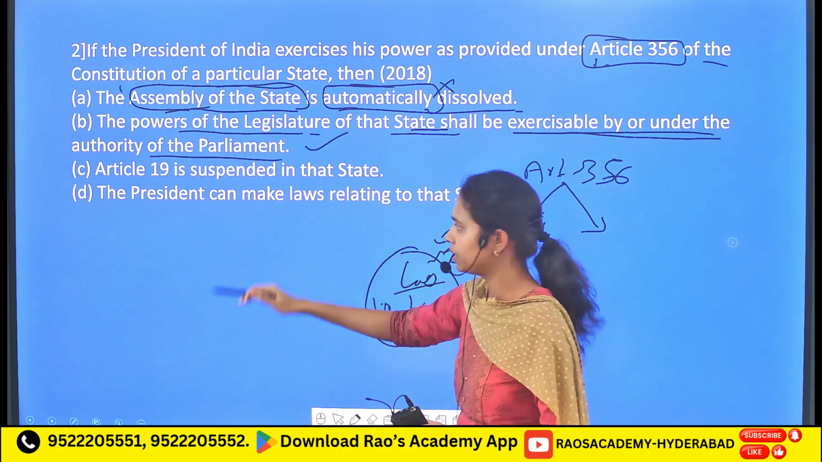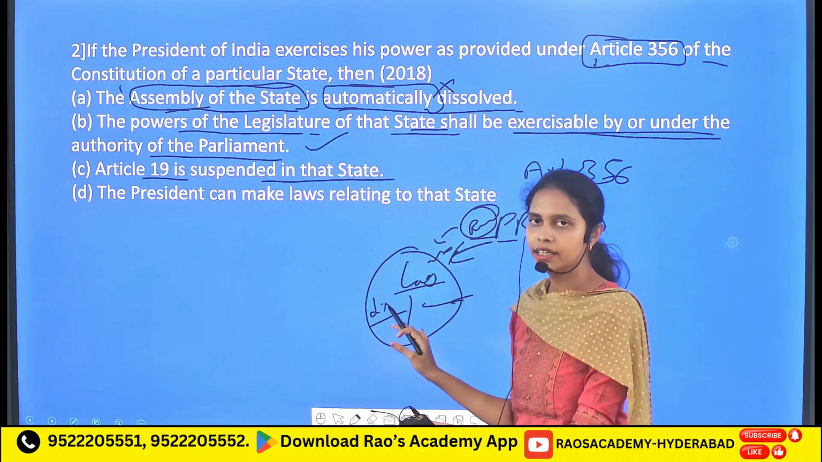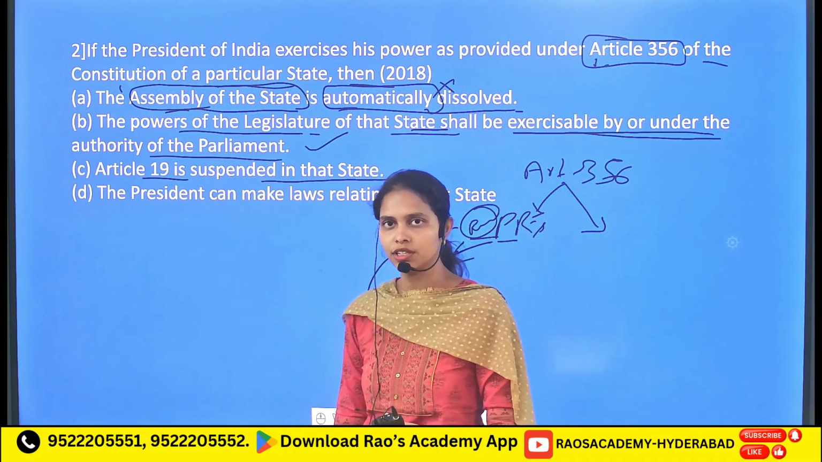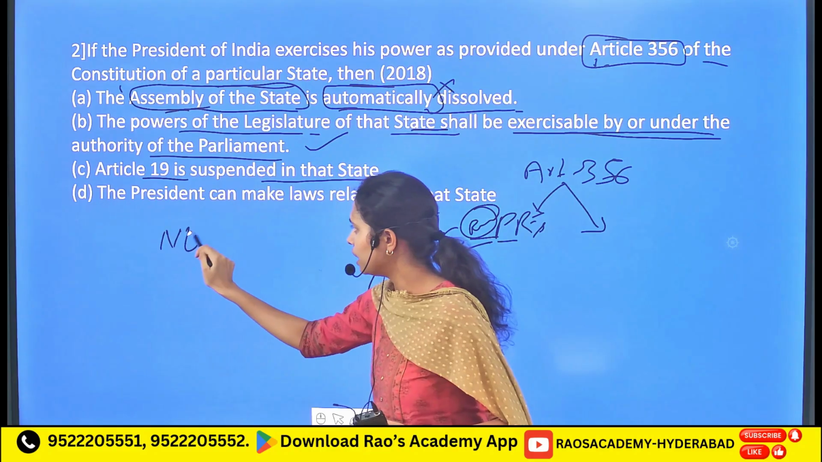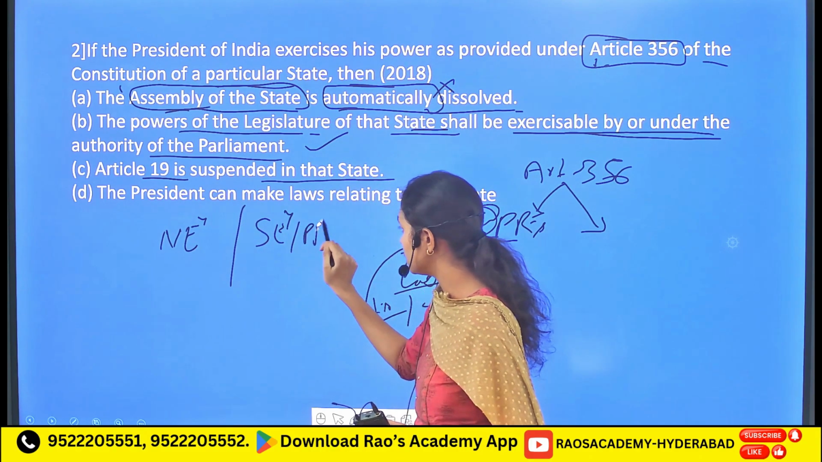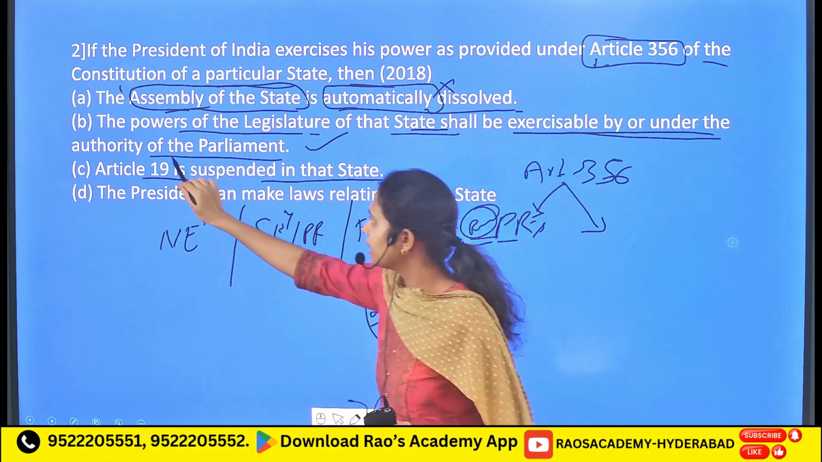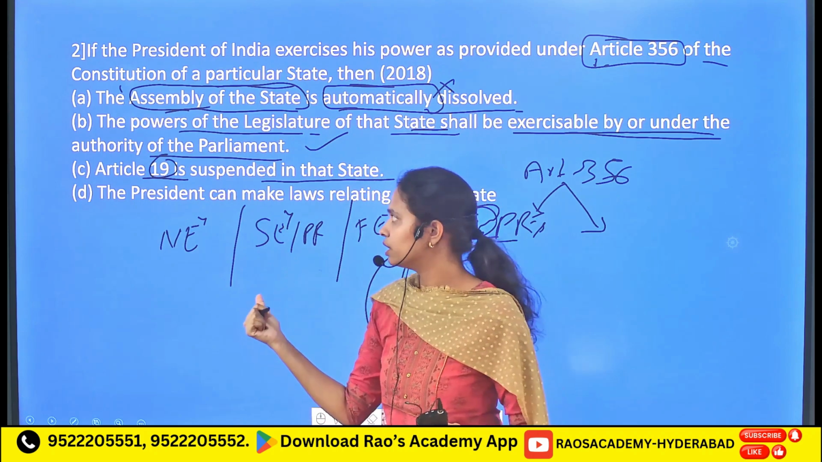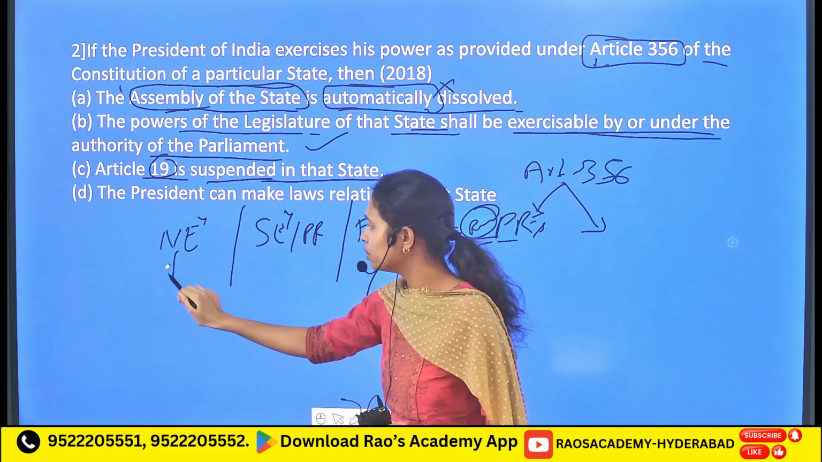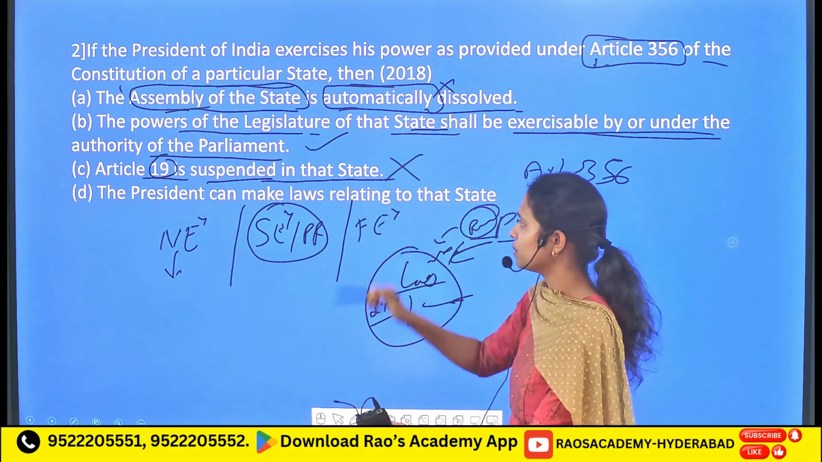So let's read the remaining also. Article 19 is suspended in that state. There is no such thing that Article 19 is going to get suspended. There are three different kinds of emergencies: one being the national emergency, the other being the state emergency or the president's rule, and the other being the financial emergency. Article 19 refers to the freedom rights. They are going to get suspended only during the national emergency, but not during the state emergency. So it is an incorrect statement.